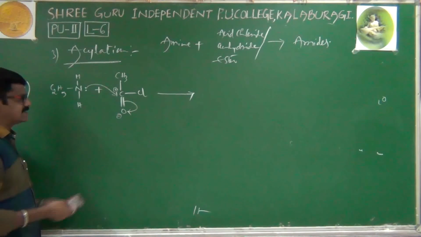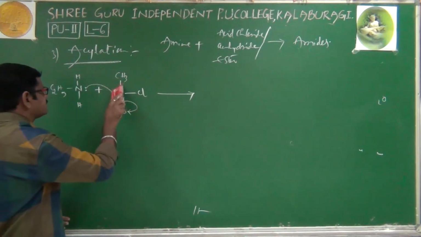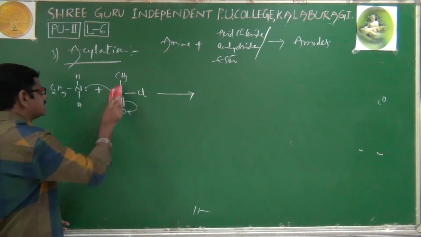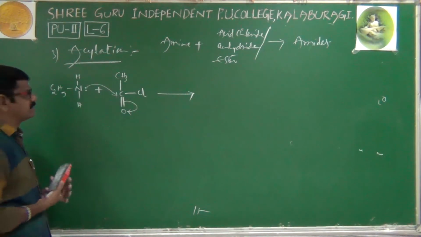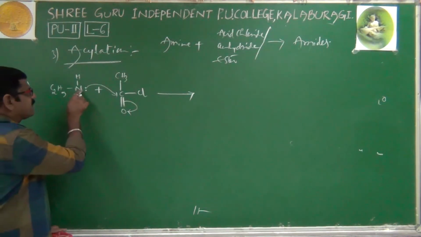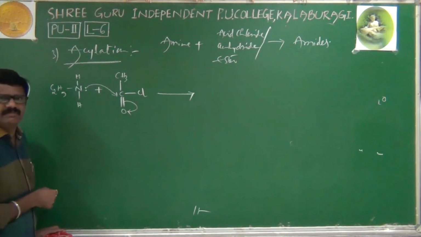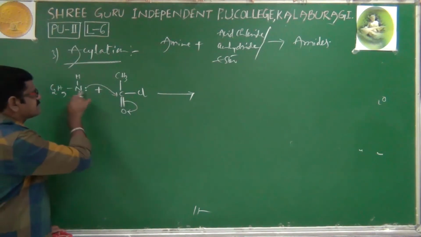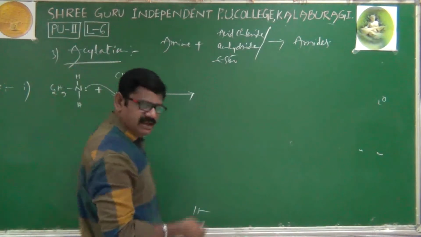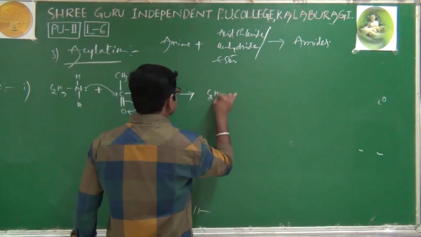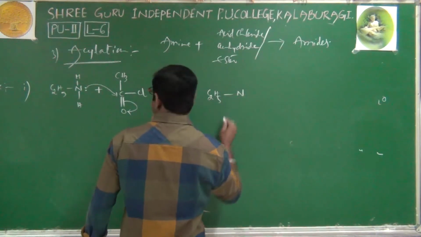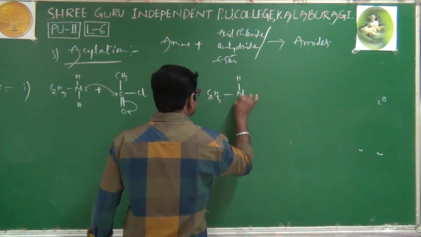Because of that, between nitrogen and carbon, a new bond is forming. We'll show that intermediate compound like this: C2H5, of course nitrogen, H remains the same.